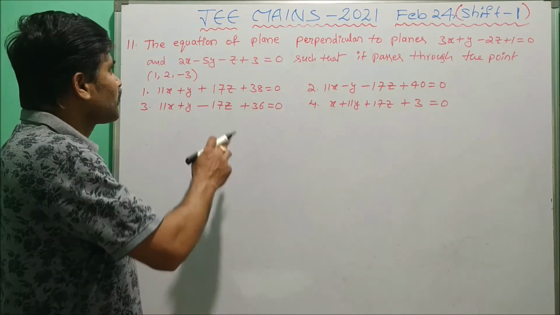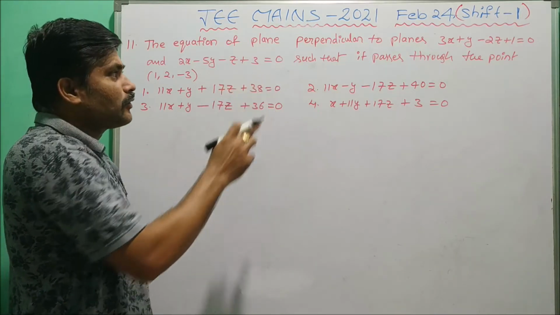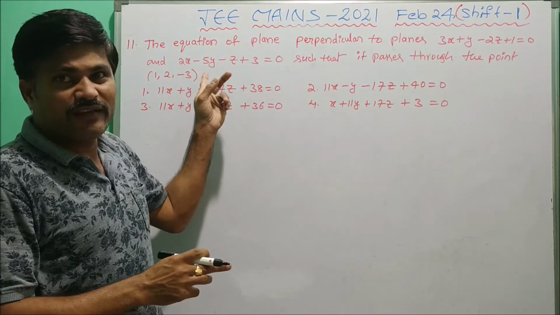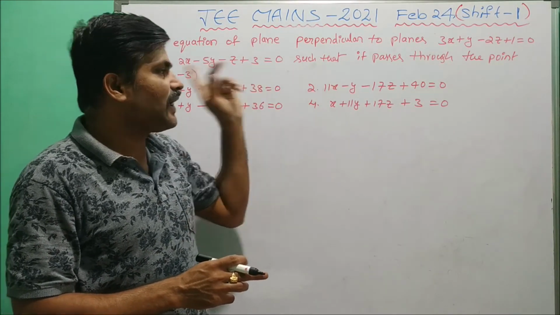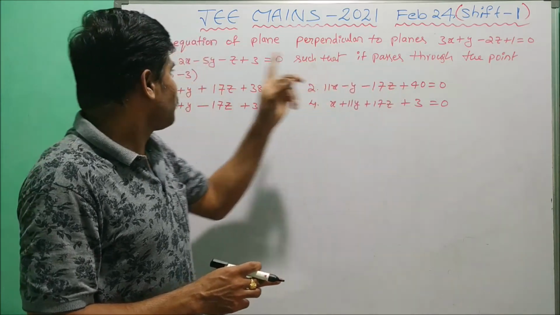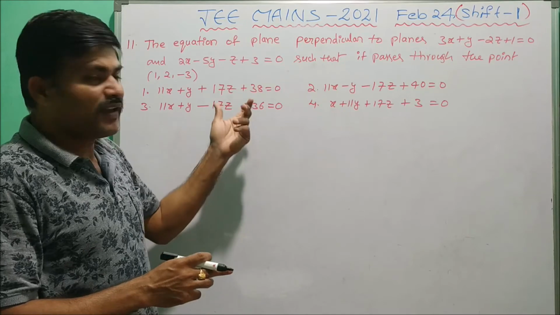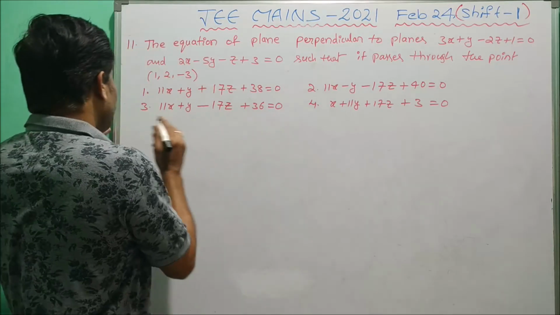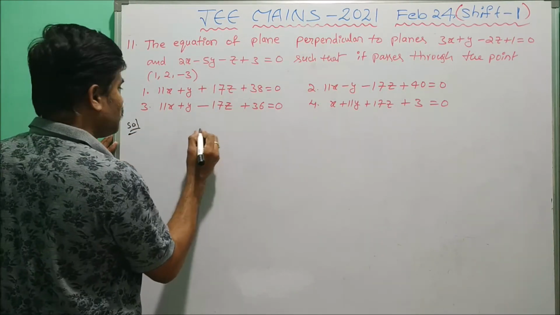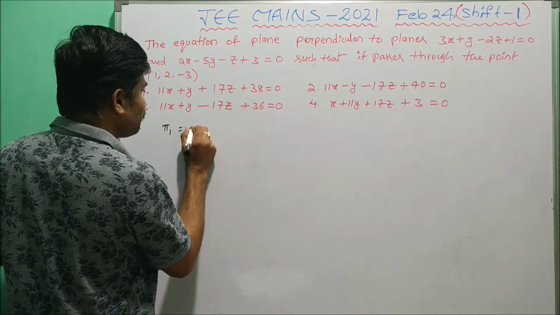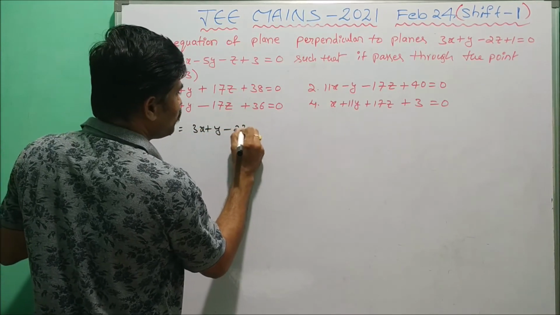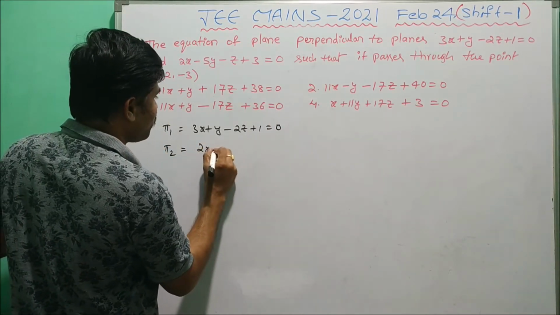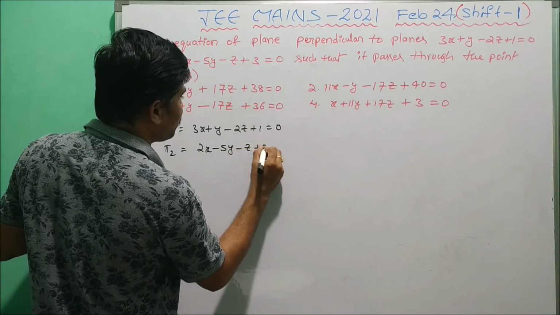Now the next problem. Find the equation of the plane perpendicular to the planes 3x plus y minus 2z plus 1 equal to 0 and 2x minus 5y minus z plus 3 equal to 0, such that it passes through the point 1, 2, minus 3. This is a very easy, direct question in 3D planes. First of all, the given two planes are phi 1 equal to 3x plus y minus 2z plus 1 equal to 0, and phi 2 equal to 2x minus 5y minus z plus 3 equal to 0.